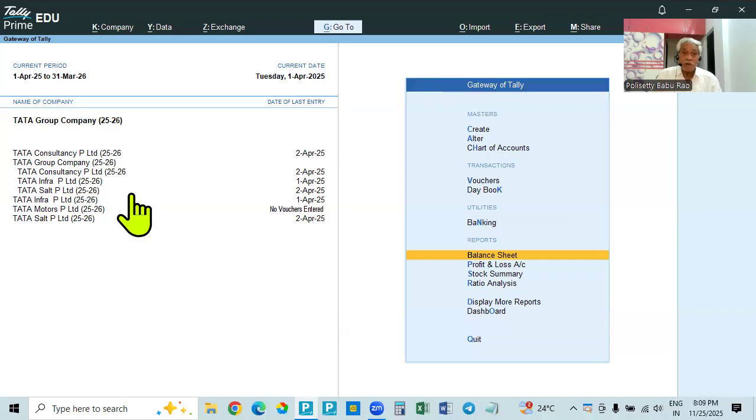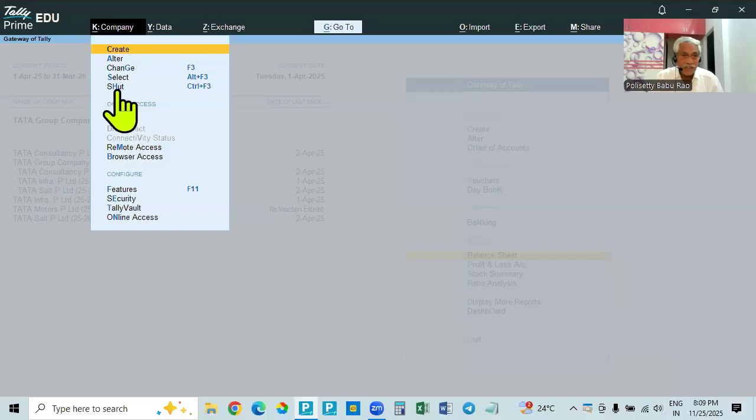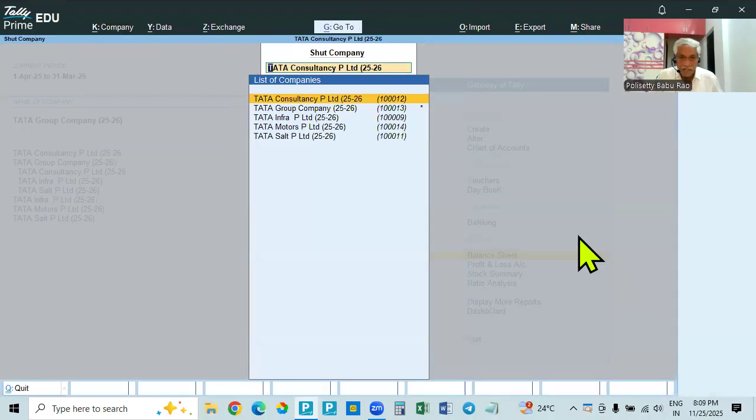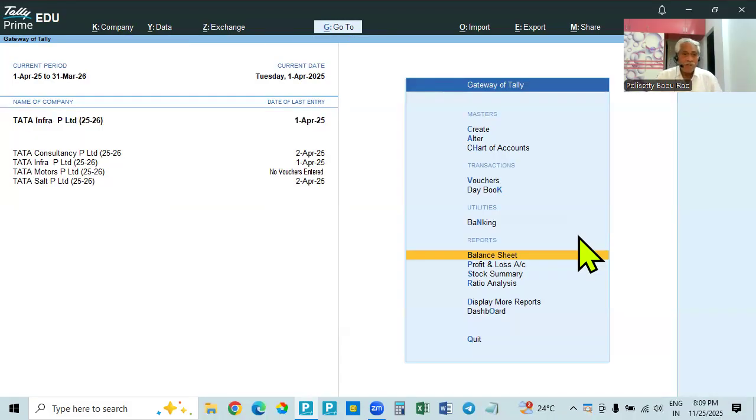Closing does not mean deleting. We have to shut it. Closing in the gateway of Tally is shutting the company, but it will still be available in the database. So select this company, and here you see shut, Control F3. After selecting, Control F3 means shut the company. Select the group company from the list. So the company is no longer available. Only the member companies are available, they are all independent, separate companies.